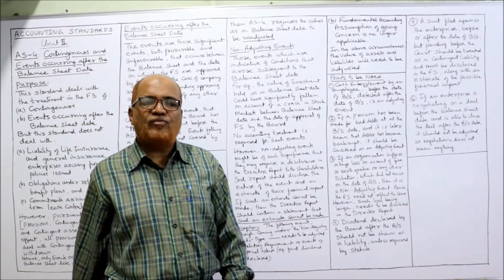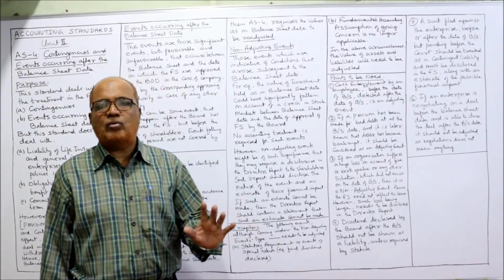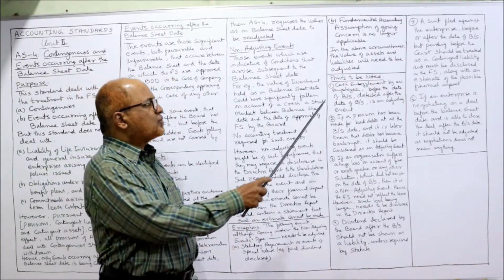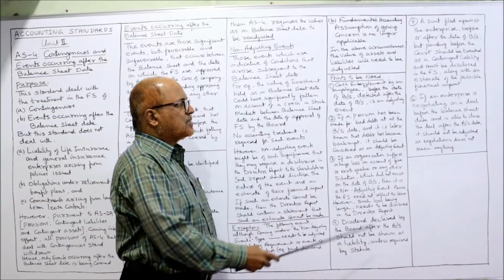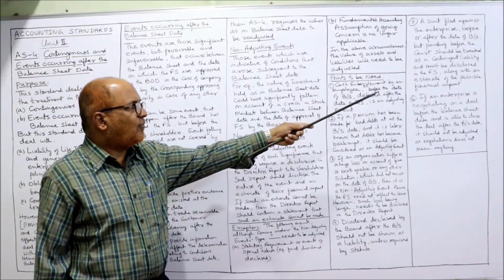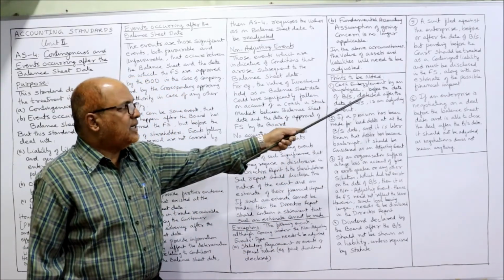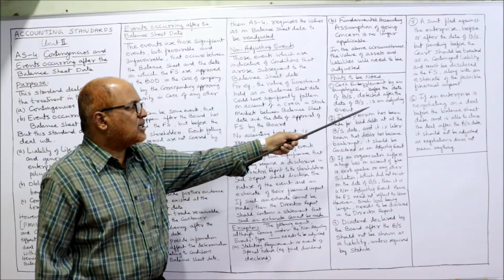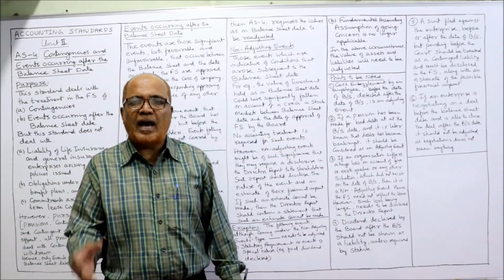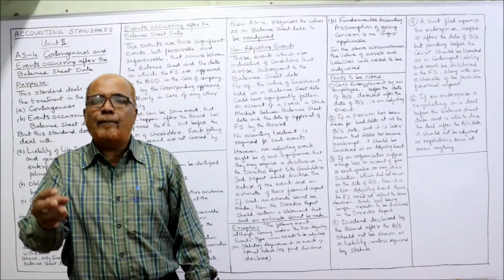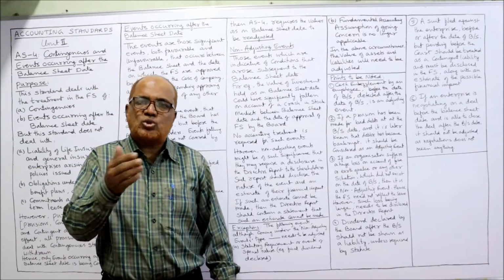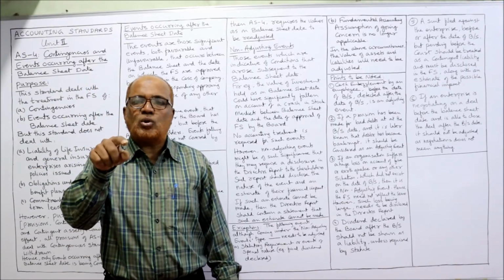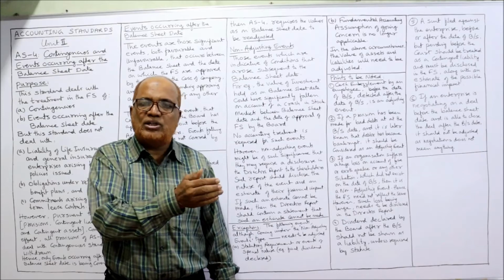For this AS4, some points we have to consider, we have to remember. First point, cash embezzlement by an employee before the date of balance sheet, detected after the date of balance sheet, is an adjusting event. An employee of a company embezzled cash. He has stolen cash. When he has stolen the cash before the balance sheet date,